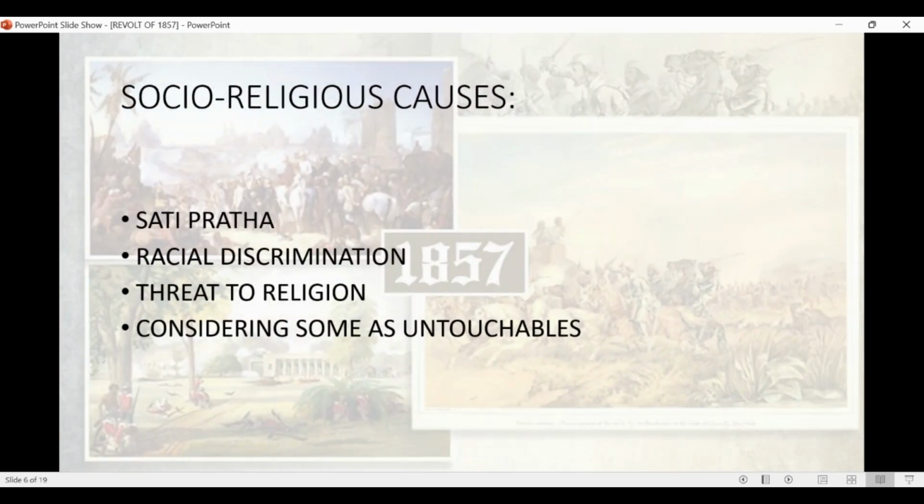Now let us discuss the socio-religious causes. Socio means social and religious means religious. And in the socio-religious causes, we have the social reforms and Indian responses to reforms. Well, one of them was the abolition of sati and legalization of widow marriage. An extension of Western education to women was viewed with great suspicion by the conservative sections. What are conservative sections? Well, they are the people who believe in traditional values and are averse to change, means they don't change their lifestyle.